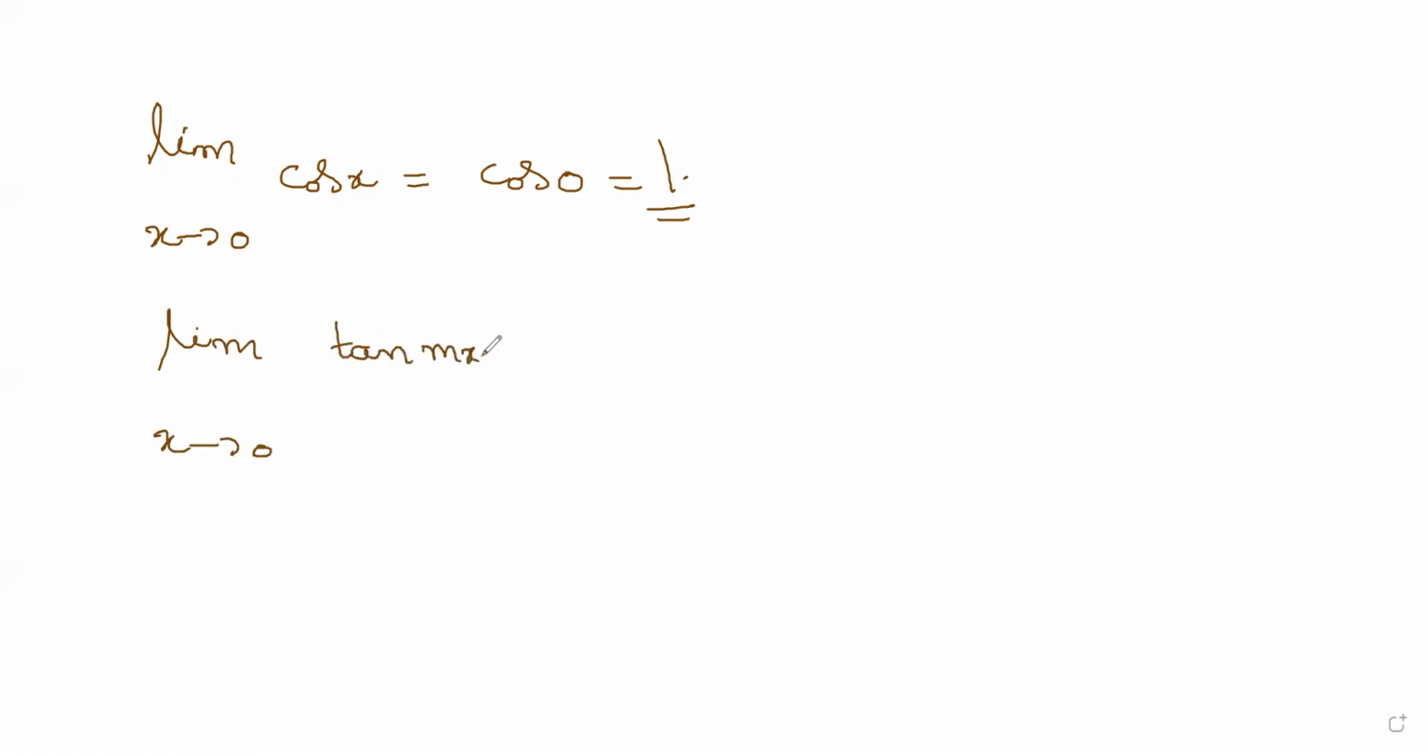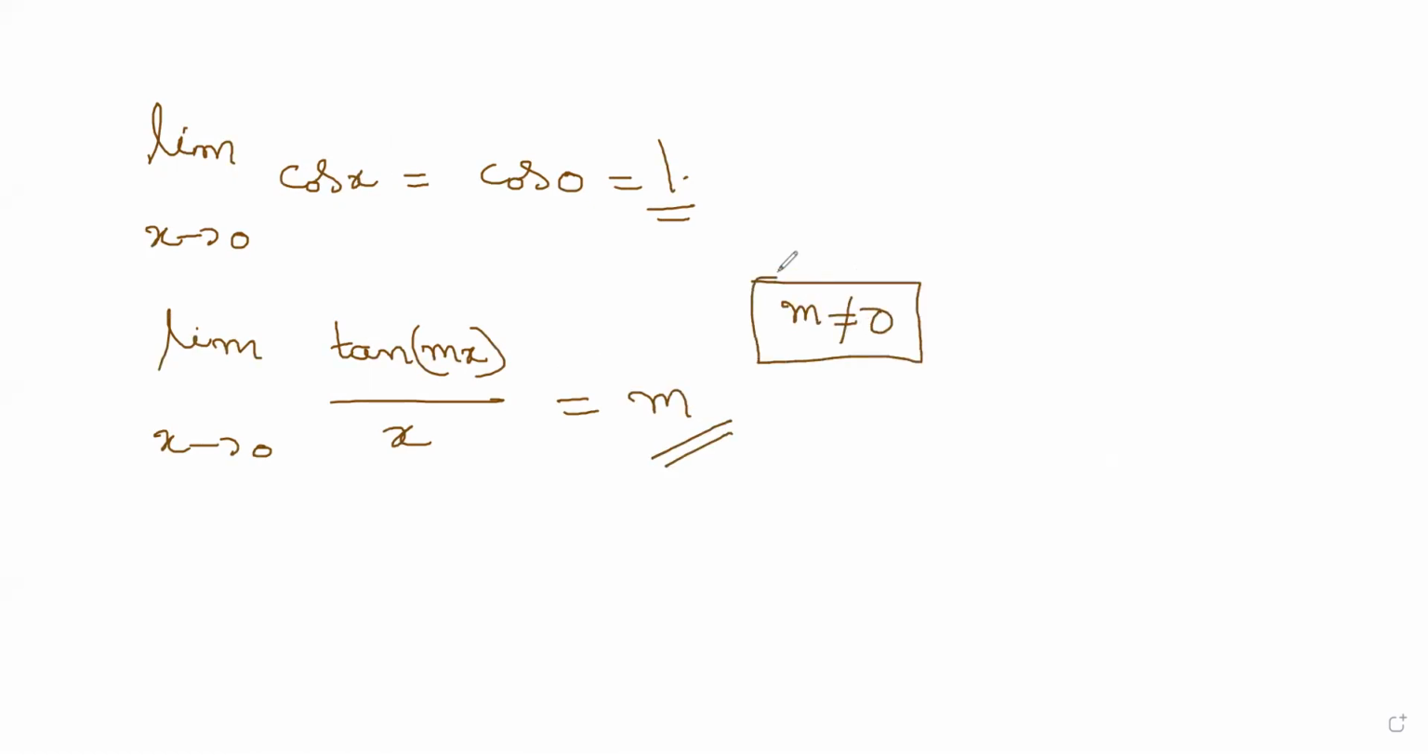Limit x tends to 0, cos x goes to 1. You know that the cosine value, cos x, why does it go to 1? Because when you put x equal to 0, I get cos 0, that is equal to 1. Similarly, if limit x tends to 0 of tan mx divided by x, if you do the same kind of approach, you get m. The answer is m. Here one condition: m should not be equal to 0. Anything else it can be. That is the condition you have to remember.